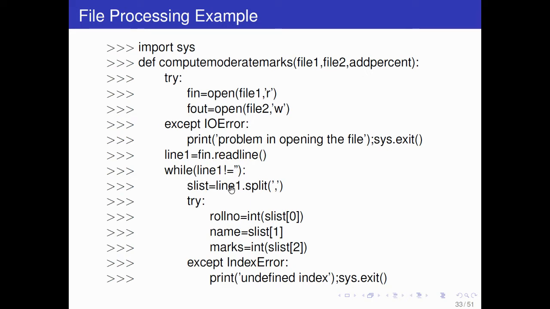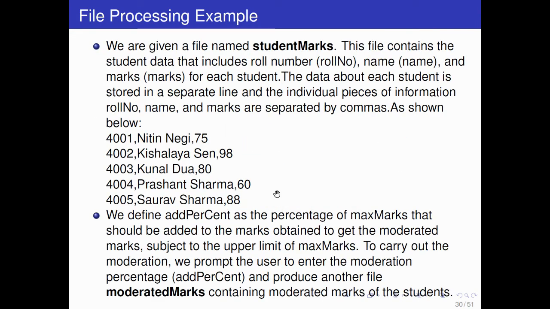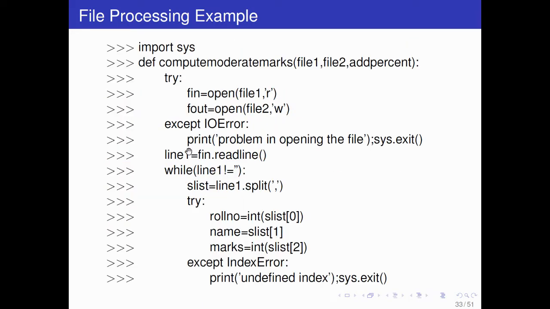Then s list is line 1 dot split comma. Why are we splitting on comma? You can see here, in the original file, 4001 is the roll number, then name, comma, marks. So for one student, roll number, name, and marks are separated by comma. So we are splitting line 1 of file 1 with comma.